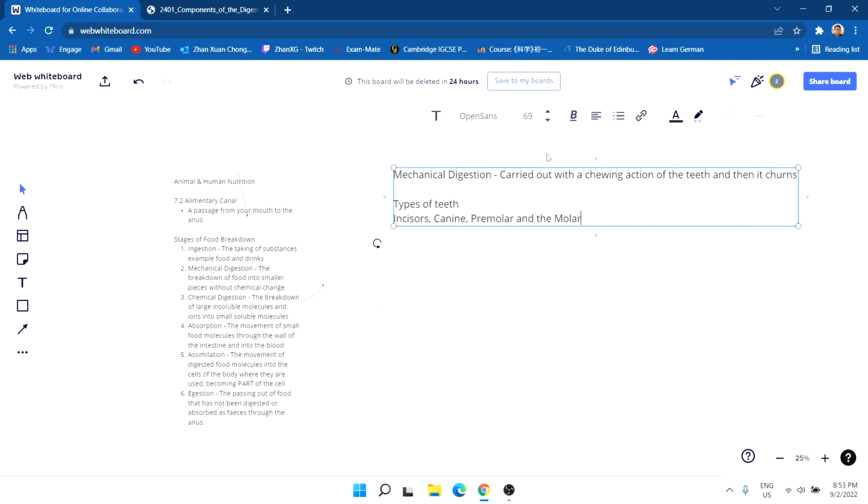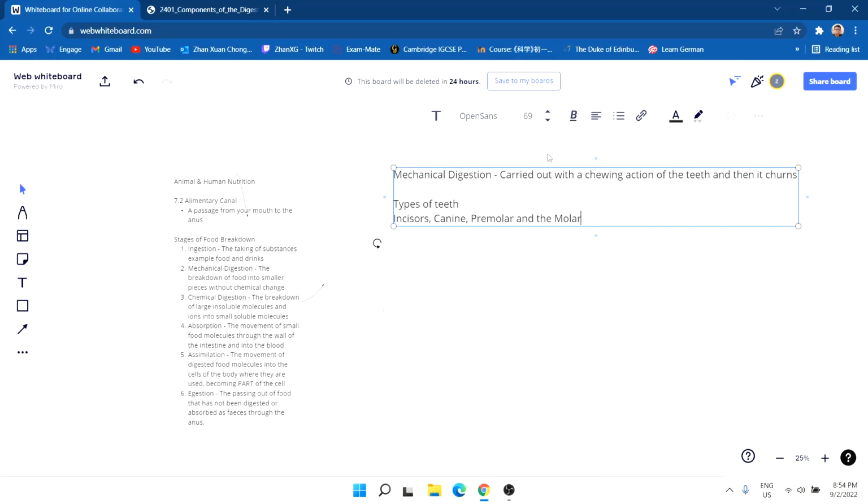Incisors are chisel-shaped for biting and cutting. Canines are pointed for tearing, holding, and biting. Premolars and molars are usually large with flat surfaces with ridges at the edges for chewing and grinding up food. These are required to be remembered.